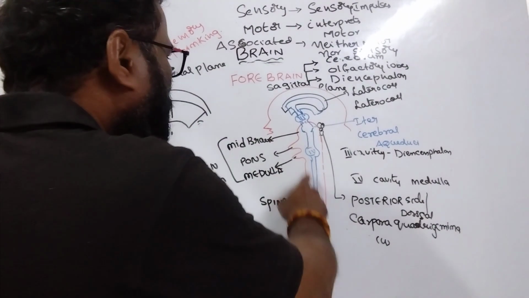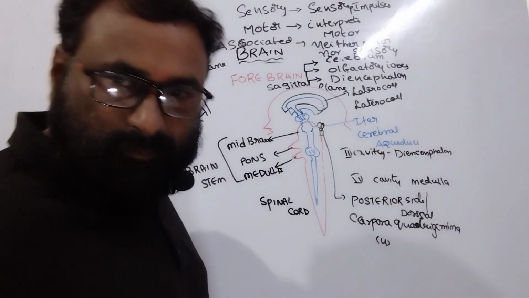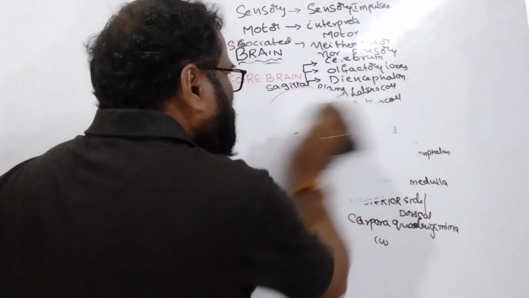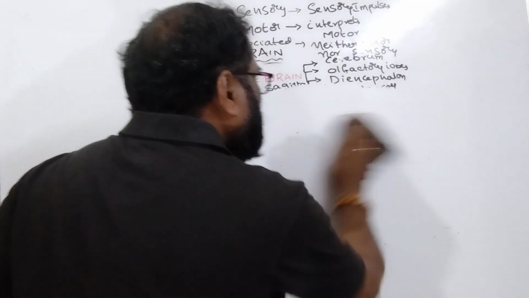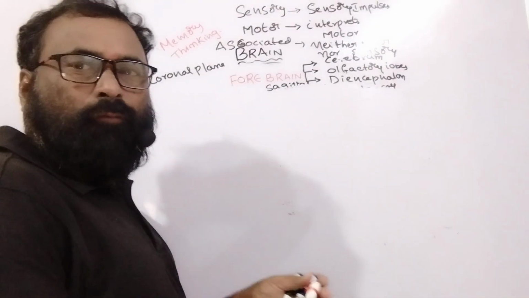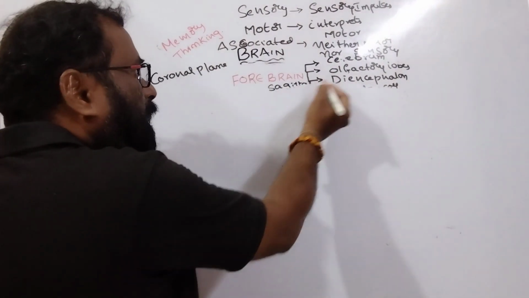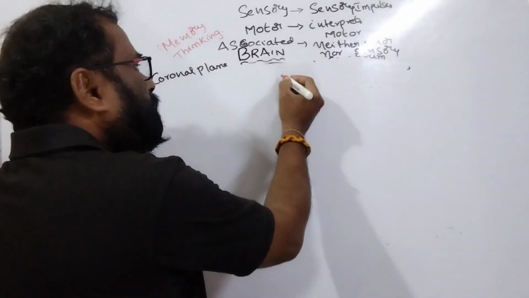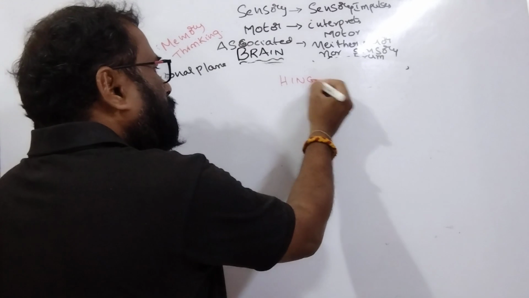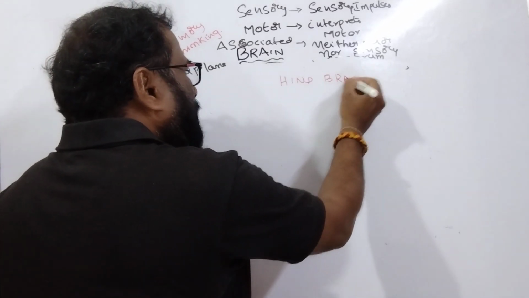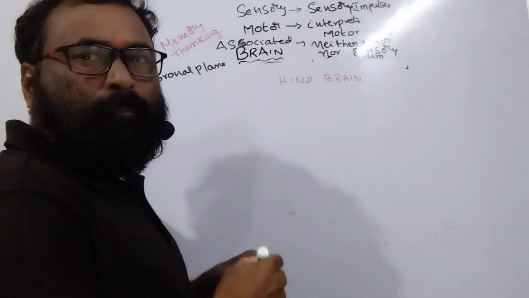Then go for hindbrain. Hindbrain is having 3 important parts.